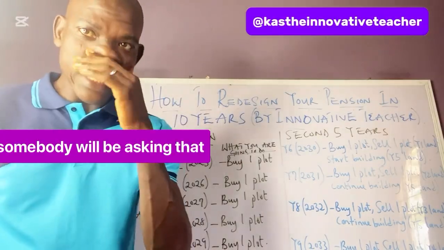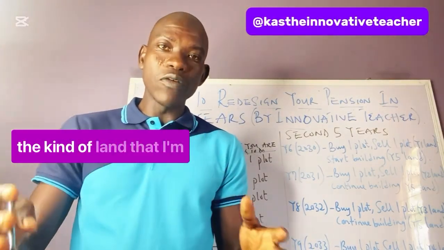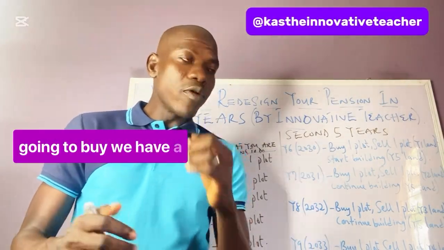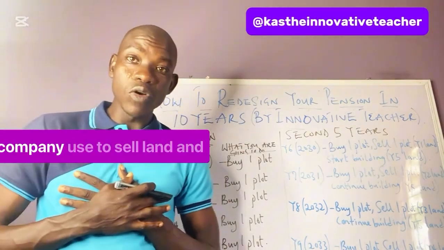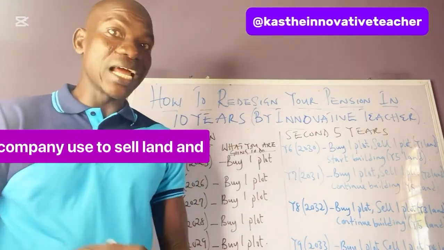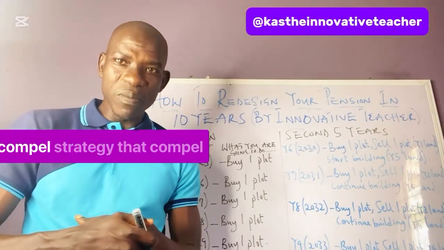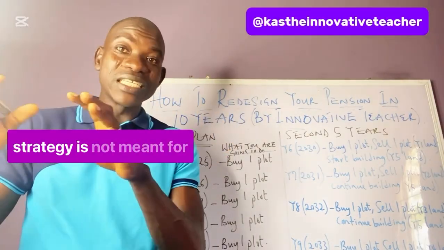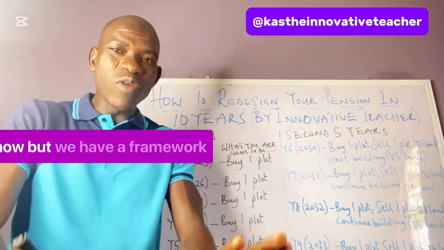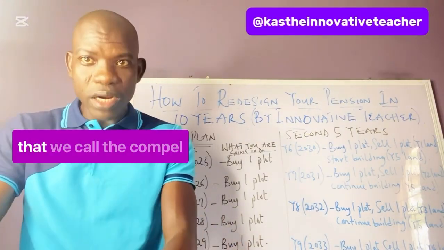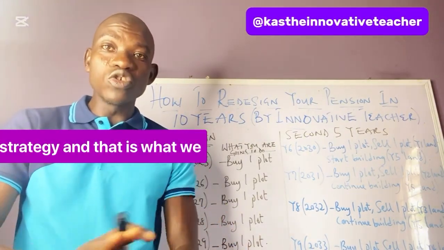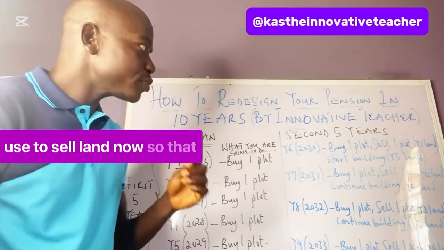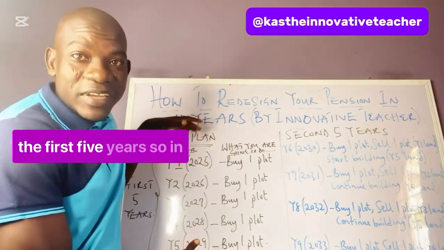But somebody will be asking, how am I going to be sure of the kind of land that I'm going to buy? We have a strategy that my real estate company uses to sell land and to buy land. We call it the COMPARE strategy. It is not meant for this class, but it is a framework that we use to sell land. So that is what you do in the first 5 years.